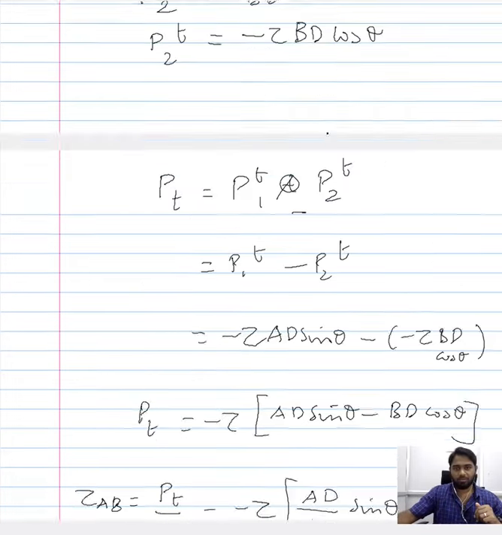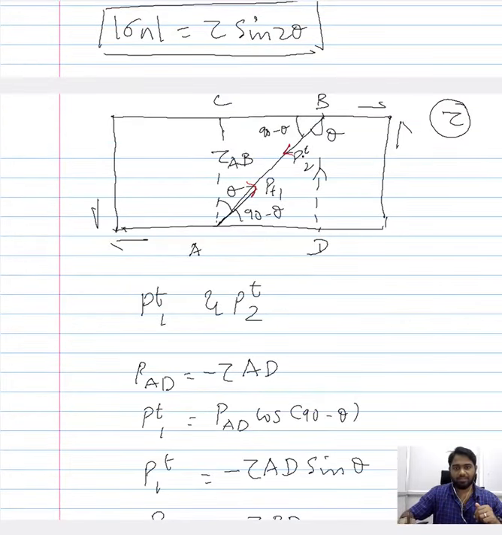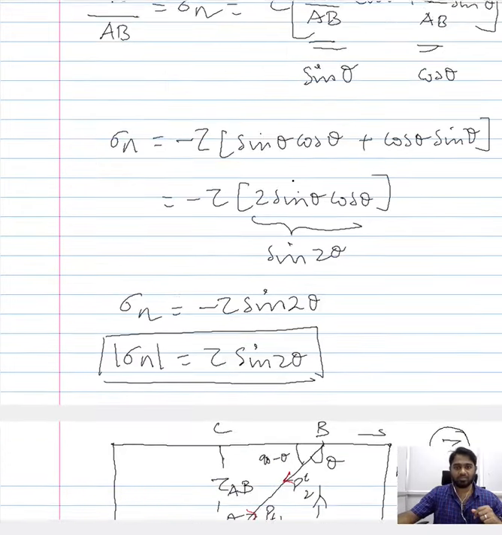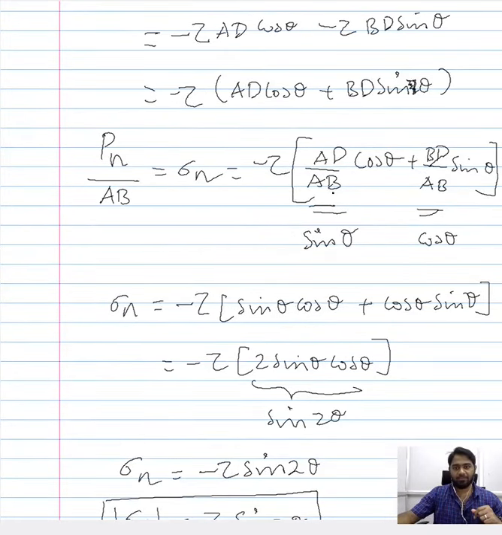If you look at this depiction here, you have to look at this triangle and relate what cos theta is and what sin theta is. Then you would find that AD by AB is sin theta and BD by AB is cos theta. So this is what we did here.